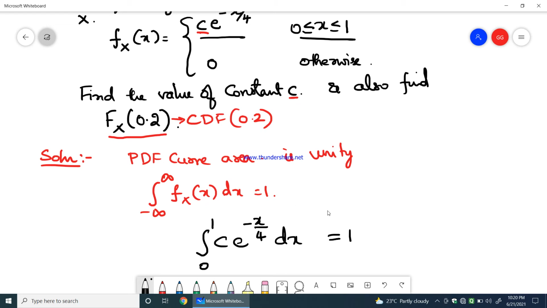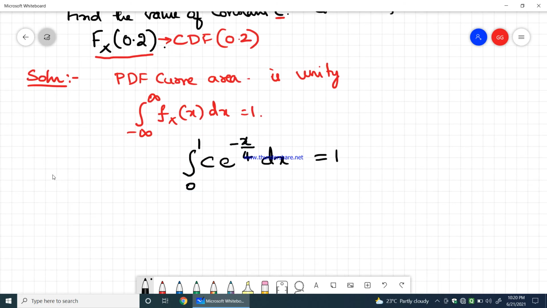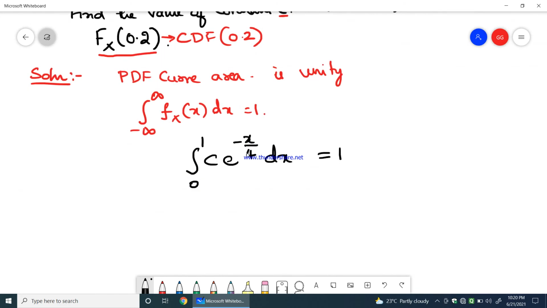So the integration with limits 0 to 1 of c into e power minus x by 4 dx is equal to 1. The area under this PDF curve is equal to 1. Now c is constant, so I'll take it outside: integration of 0 to 1 e power minus x by 4 dx.